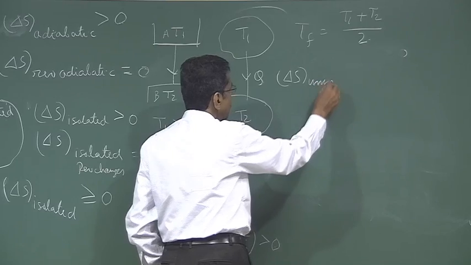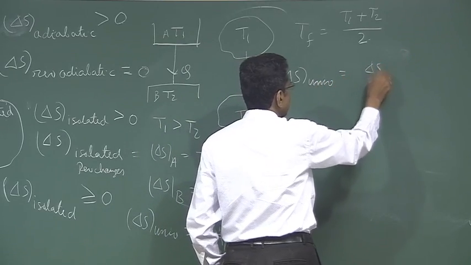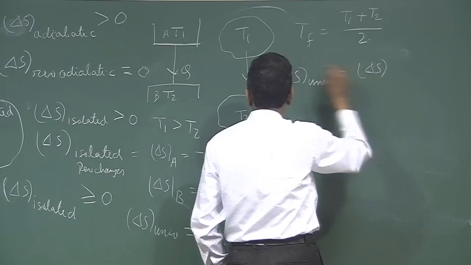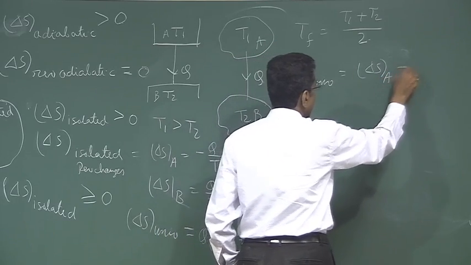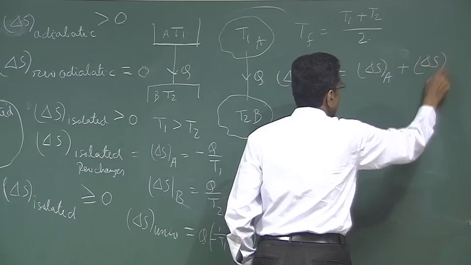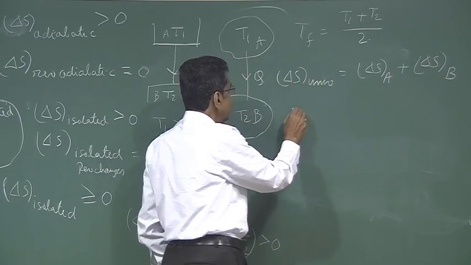So delta S universe equals delta S A plus delta S B, this is body A, this is body B. Now what is delta S A in this case?